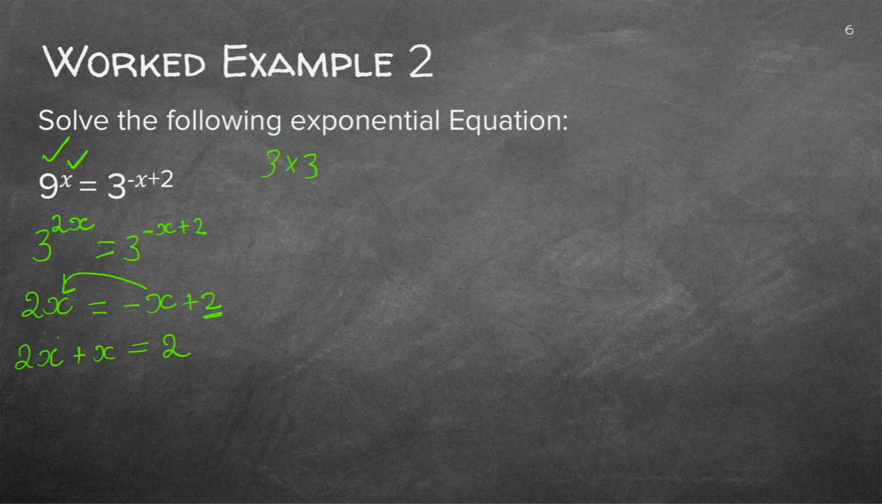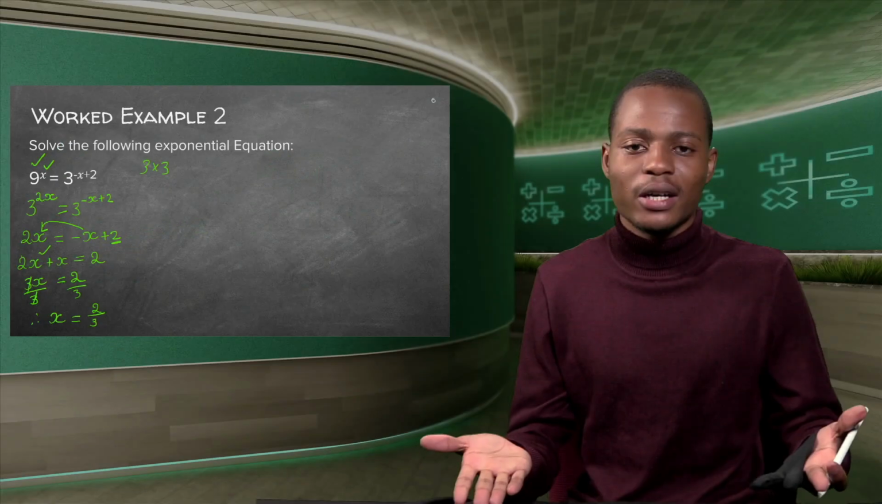And then now we can simplify one side, so you have 2x plus x. So 2x plus x is going to be 3x, and you equate these two to 2. Now solving for x, we divide by the value attached to x, so we divide both sides by 3, and therefore x is given by 2 over 3. That's how you do it, guys.